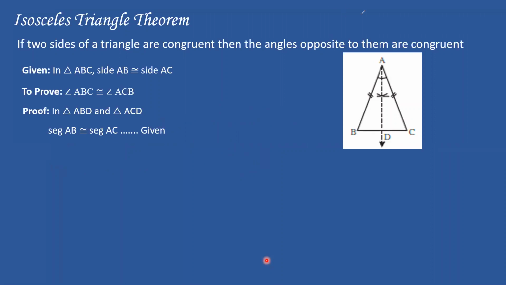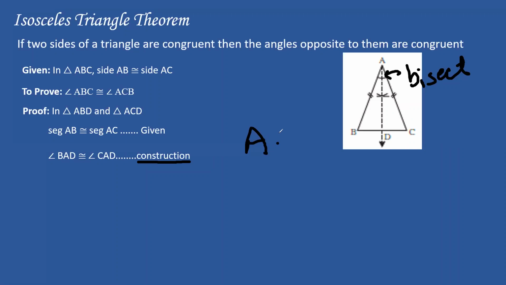So I've written "given" over here. The next step will be angle BAD is congruent to angle CAD. Why? Construction. Okay, the answer is construction, but can anyone tell me which theorem I have used over here? I did construct, but which theorem have I used? To bisect it, so that's the hint. I have used the ABT theorem, the angle bisector theorem. That's why when I say construction, it is clear.